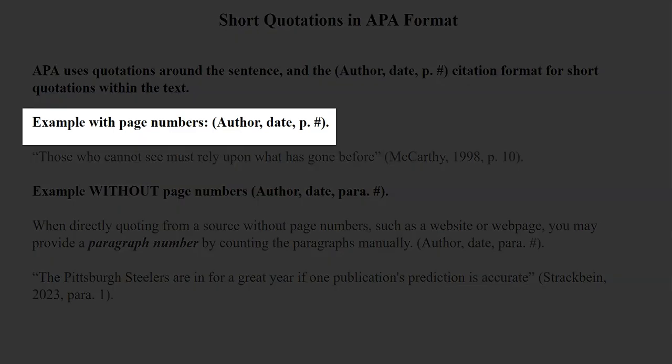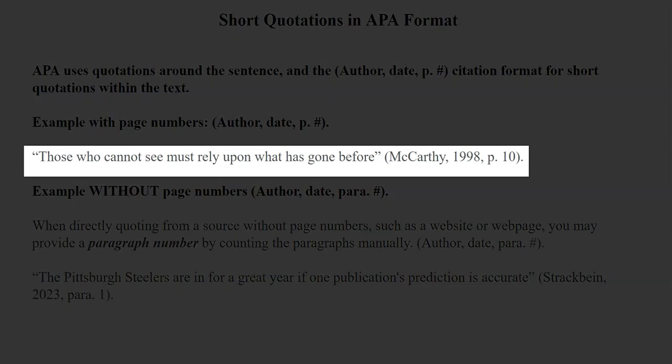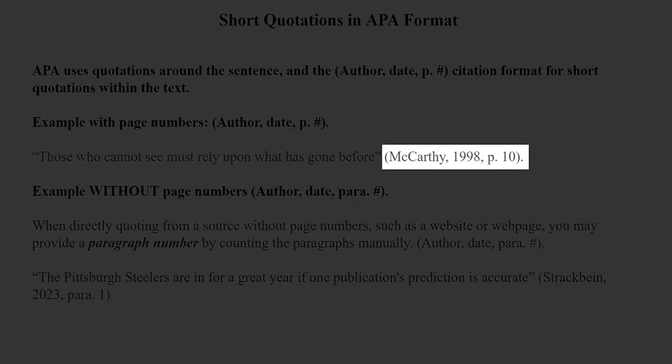Example with page numbers: author, date, page number. Our first example is a quotation from a book that has all the required information for an APA citation. We put quotations around our sentence. "Those who cannot see must rely upon what has gone before," followed by our in-text citation, which starts with a parentheses, then author, comma, date, comma, page numbers, close parentheses, then the period. Parentheses, McCarthy, comma, 1998, comma, page 10, close parentheses, period.